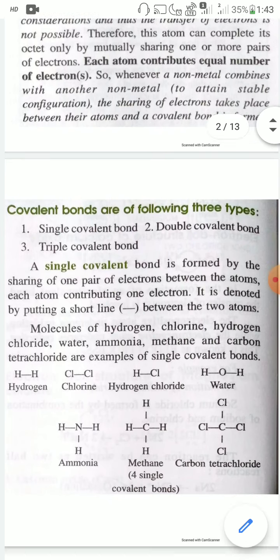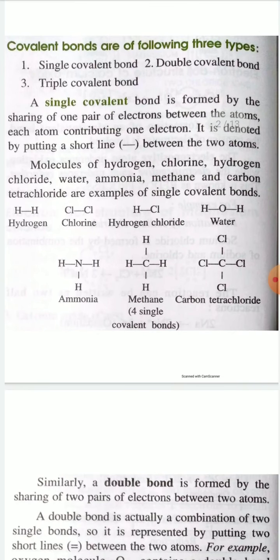Now, types of covalent bond. Covalent bonds are of three types: single covalent bonds, double covalent bonds, and triple covalent bonds. A single covalent bond is formed by sharing of one pair of electrons between the atoms. One pair of electrons means two electrons, with each atom contributing one electron. It is denoted by putting a short line between the two atoms. For example, in hydrogen molecule, chlorine molecule, hydrogen chloride, water, ammonia, methane, in all these compounds there are only single covalent bonds present.